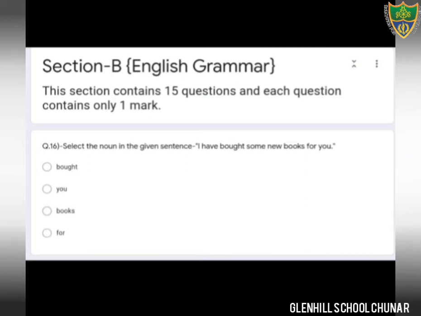Okay, name of person, place, animal, thing. So we can see here the word book. The word book is the noun in this sentence. I have bought some new books for you. There are 4 options: bought, you, books, for, and you have to select only the noun. So what is the noun in these options? The option number 3, books, is the correct option, that is the noun. Okay students, come to the next question.